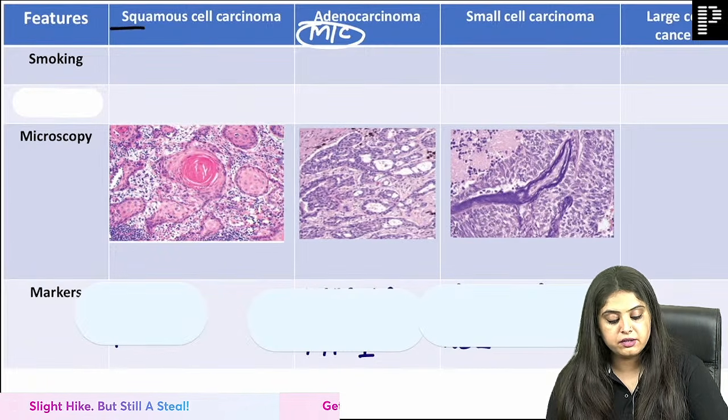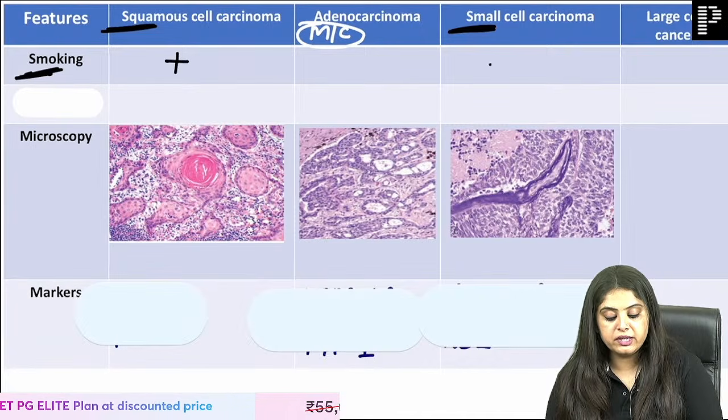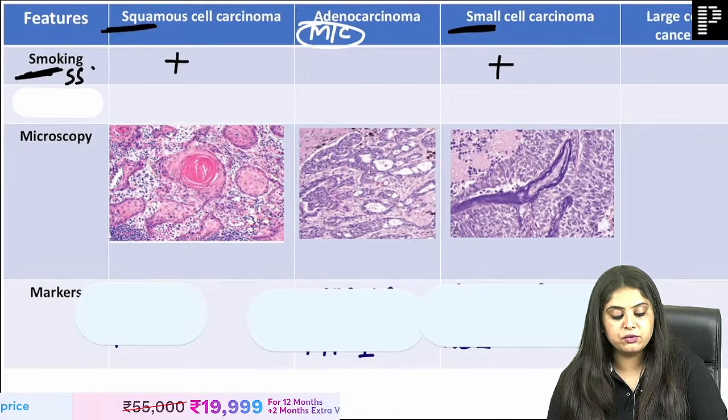Which are the ones associated with smoking? S for smoking, S for squamous, S for small. So in smoking, ma'am, SSS. That's as easy as how you have to learn it.